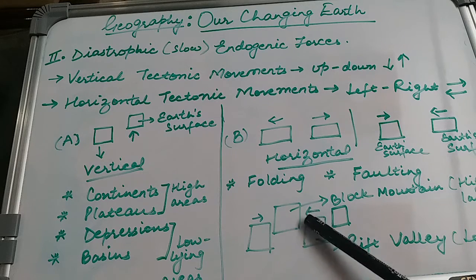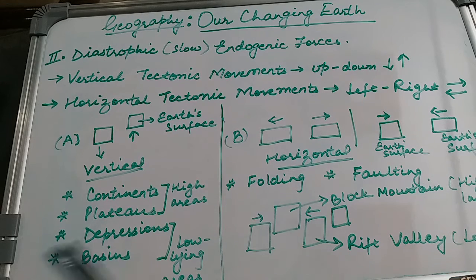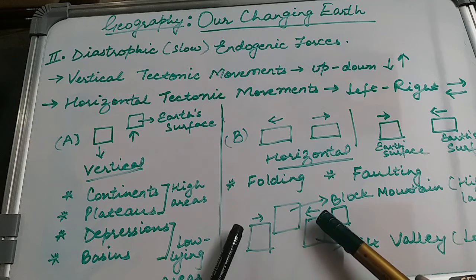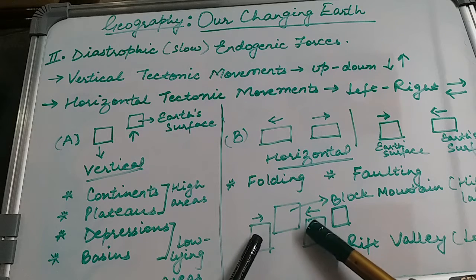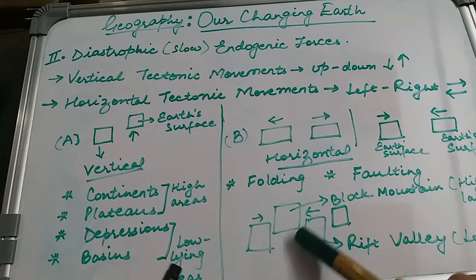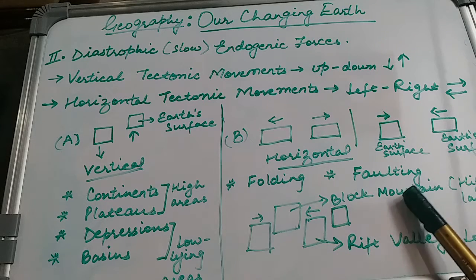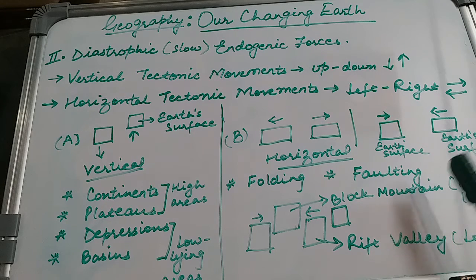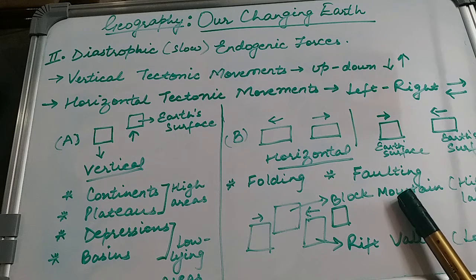Now, when the two tectonic plates move closer to each other, they will result in the formation of a block mountain. You can see that these two earth surfaces are getting closer to each other, and in return they are causing an upliftment, a rise in the area which is between them. This structure will be known as a block mountain, created by the horizontal movement of the earth surface.